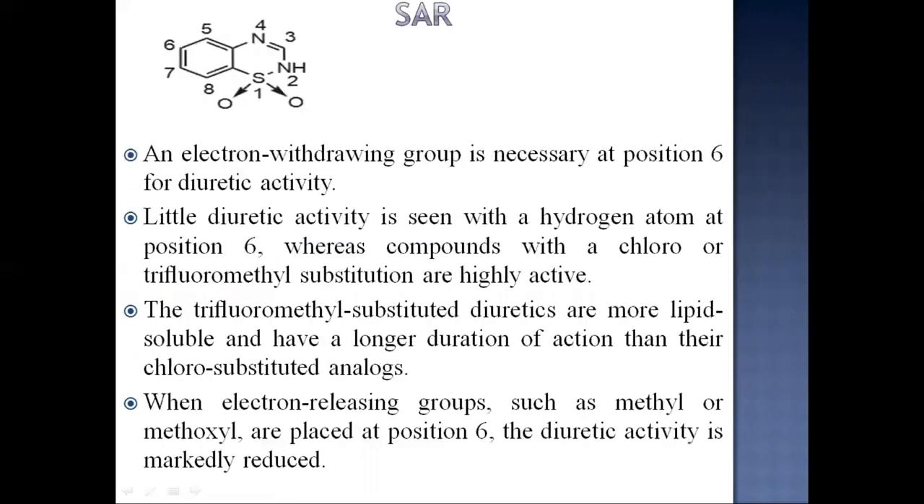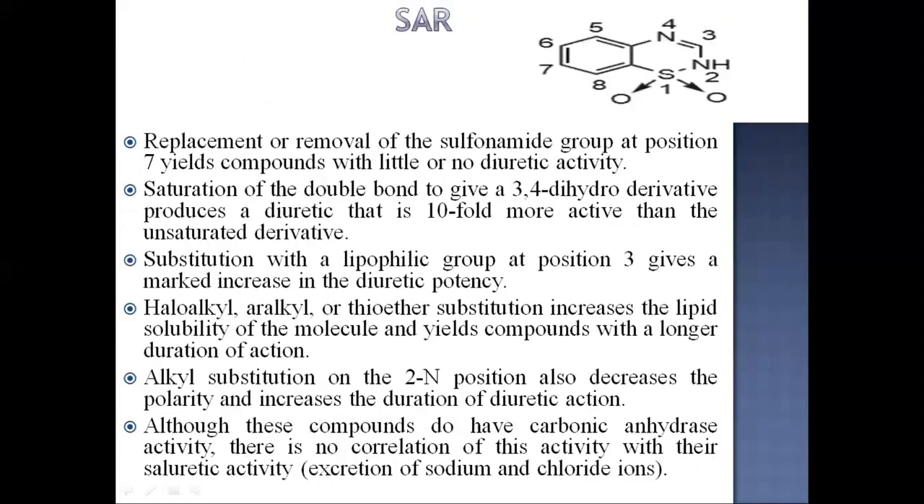An electron withdrawing group is necessary at position 6 for diuretic activity. Here, little diuretic activity is seen with a hydrogen atom at position 6, whereas compounds with a chloro or trifluoromethyl substitution are highly active. The trifluoromethyl substituted diuretics are more lipid soluble and have a longer duration of action than their chloro substituted analogues. When electron releasing groups such as methyl or methoxyl are placed at position 6, the diuretic activity is markedly reduced.